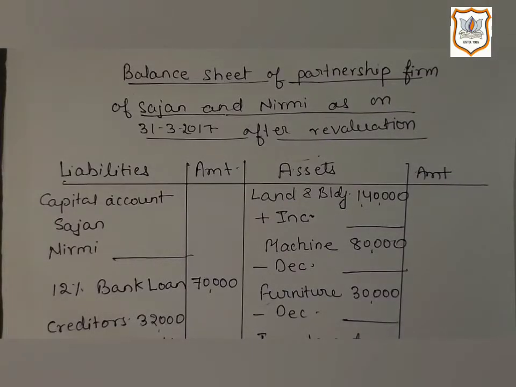See, reconstitution of the firm results in a change in the capital accounts of partners and in the value of assets and the amount of liabilities. So this shall also require preparation of the balance sheet of the new firm. Before we prepare the balance sheet of the new firm, the accounts that have been affected because of the reconstitution are prepared.